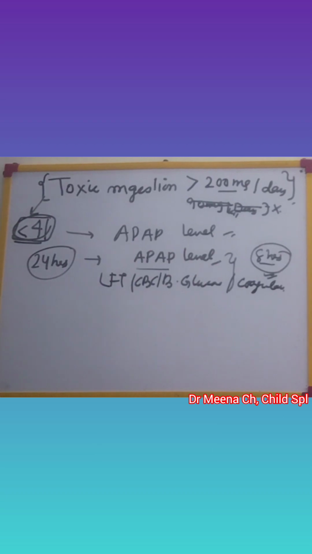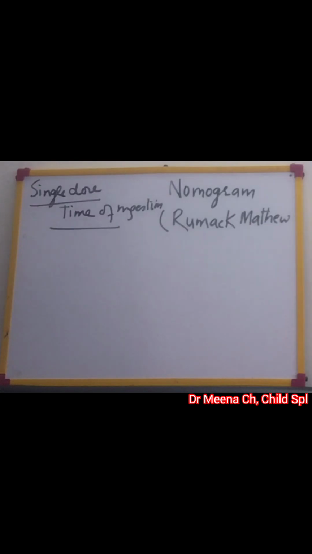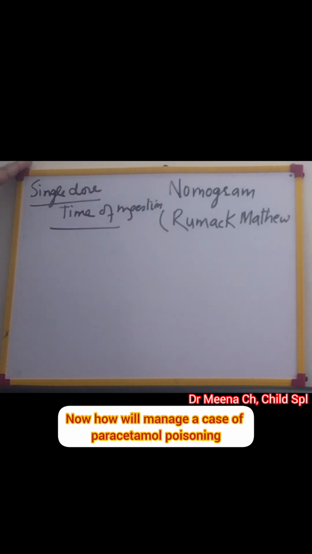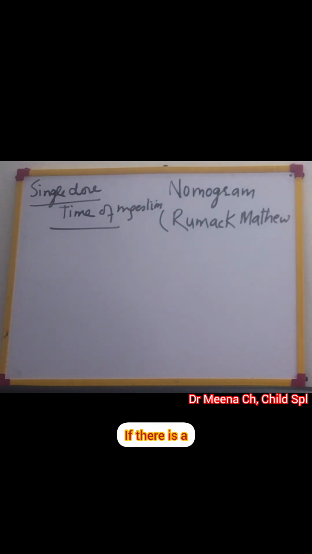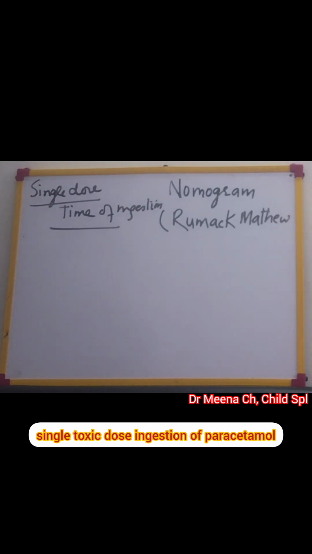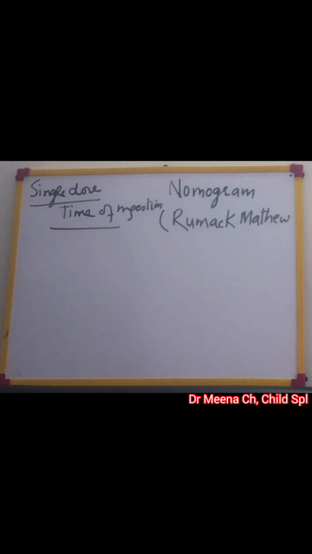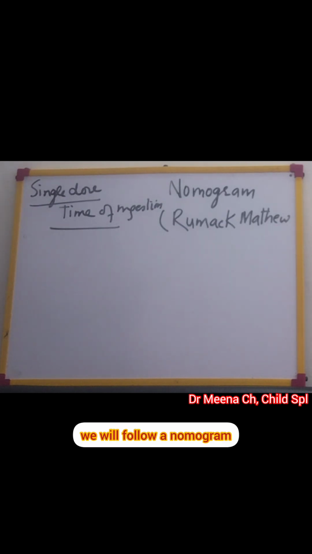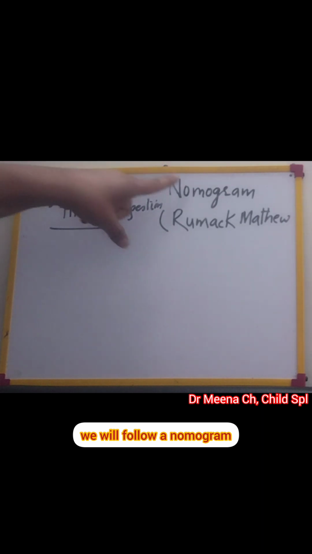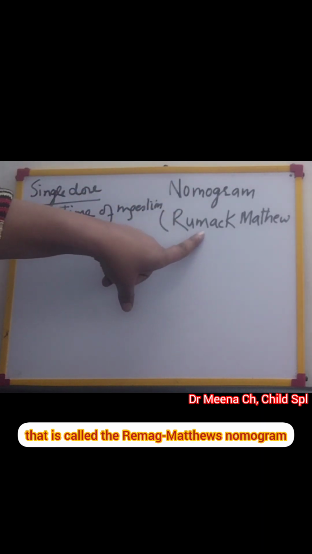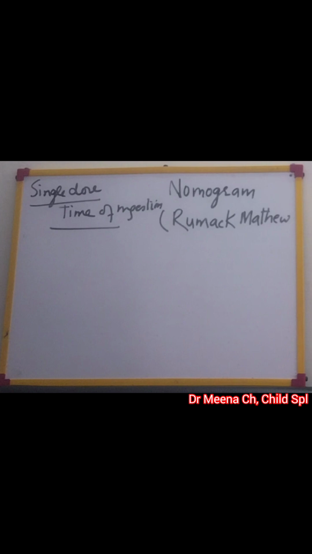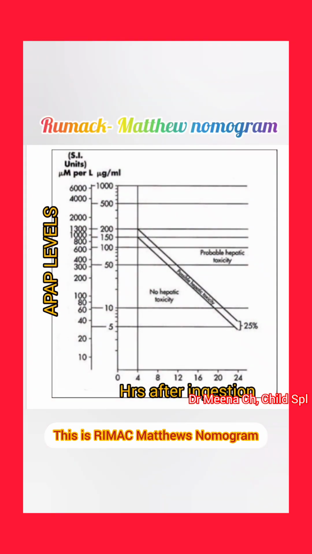Now how will we manage a case of paracetamol poisoning? If there is a single toxic dose ingestion of paracetamol and the time of ingestion is known, we'll follow a nomogram that is called the Rumack-Matthew nomogram.